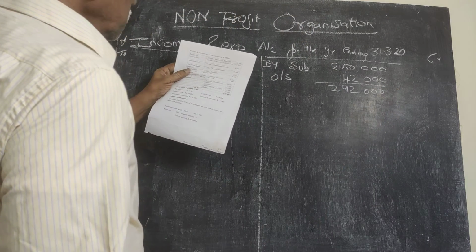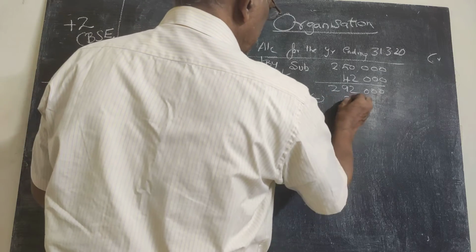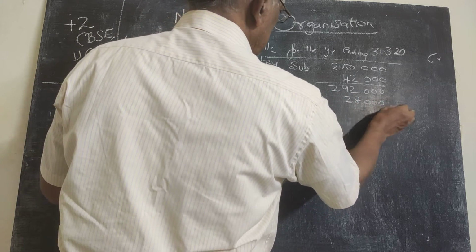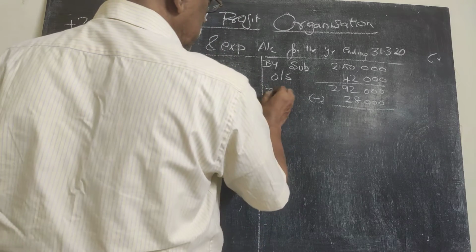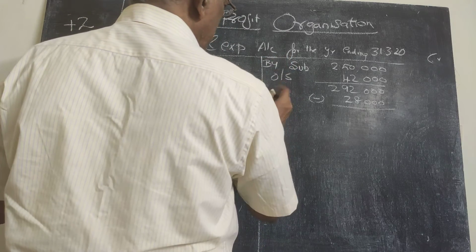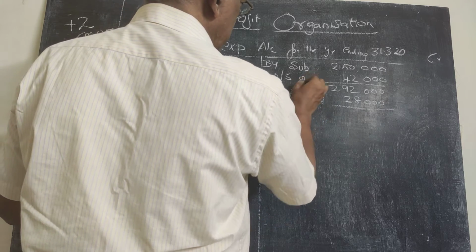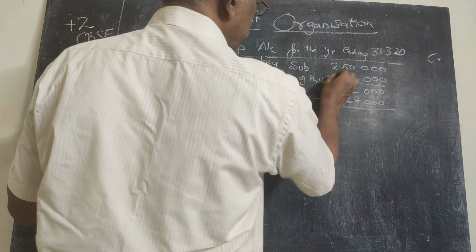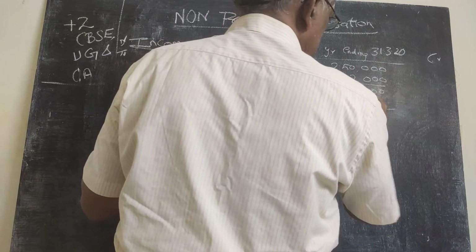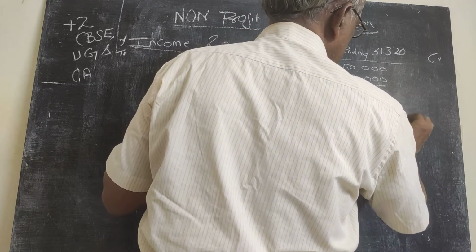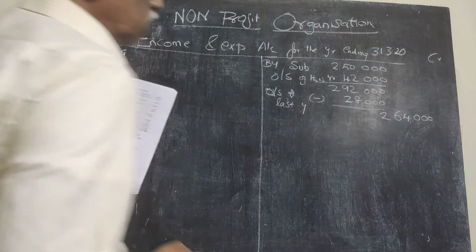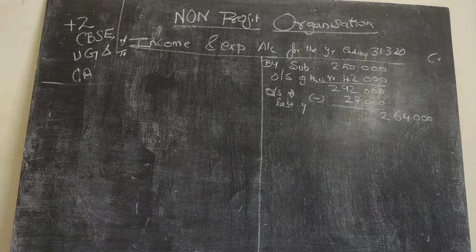Last year subscription receivable is shown as 28,000, so that we should have received now, outstanding of the last year. This is outstanding of this year. So this figure will be 2,64,000, the total amount of subscription due for this year. 2,50,000, and then that 42,000 is taken into account. Outstanding of the last year is 28,000, that also you take.